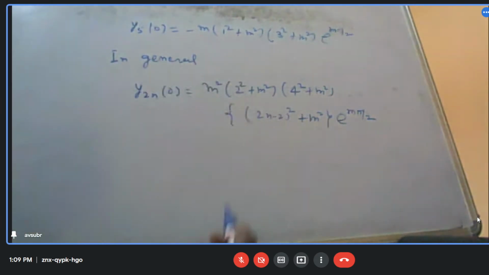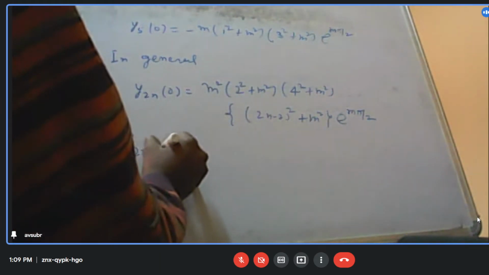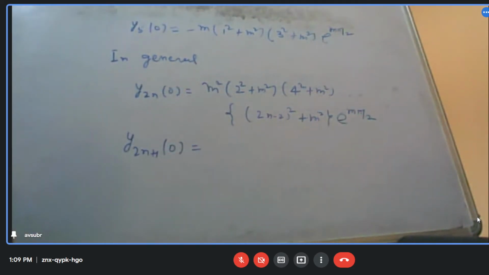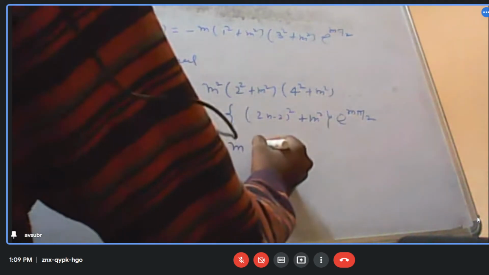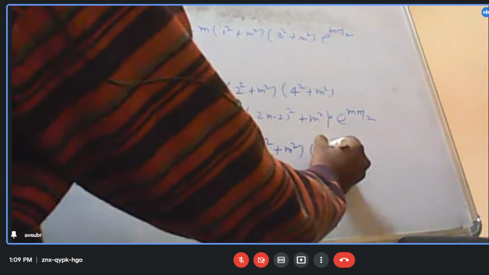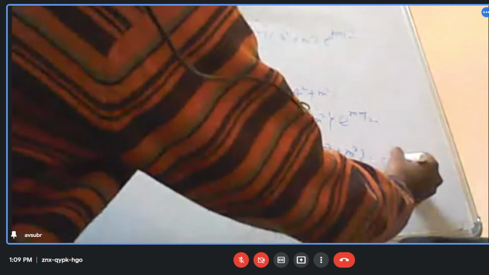And then odd derivatives, y 2n plus 1 at x equal to 0. So n is equal to 1 means y3, y5, like that we will obtain. So this will be minus m into (1 square plus m square) into (3 square plus m square) and so on.